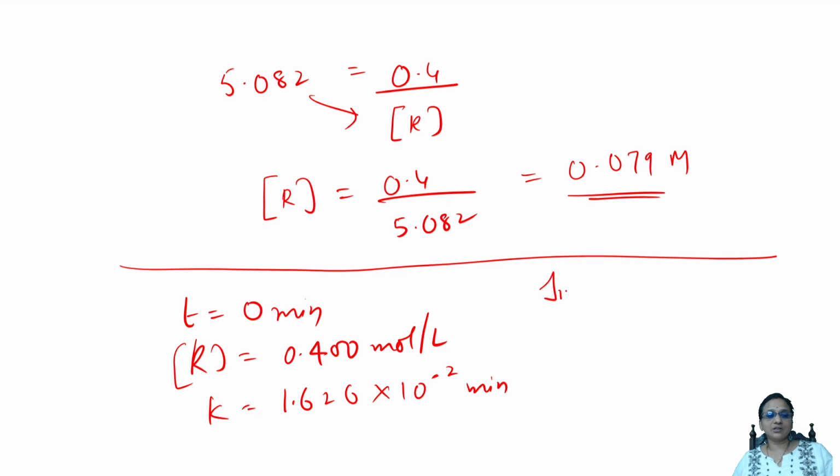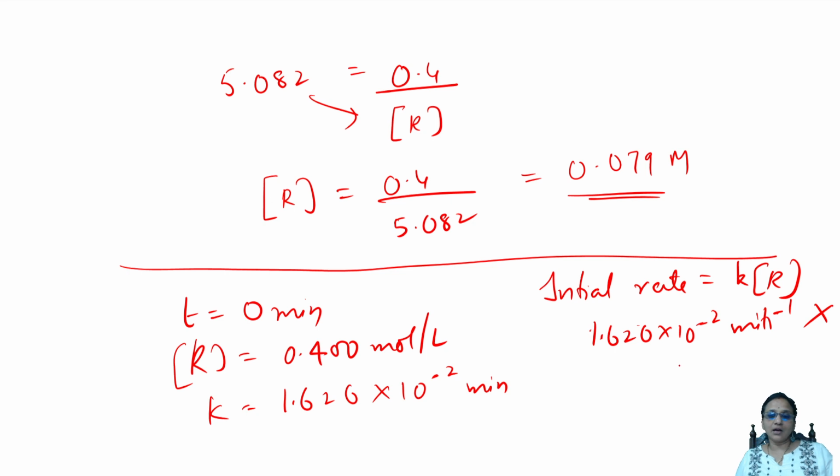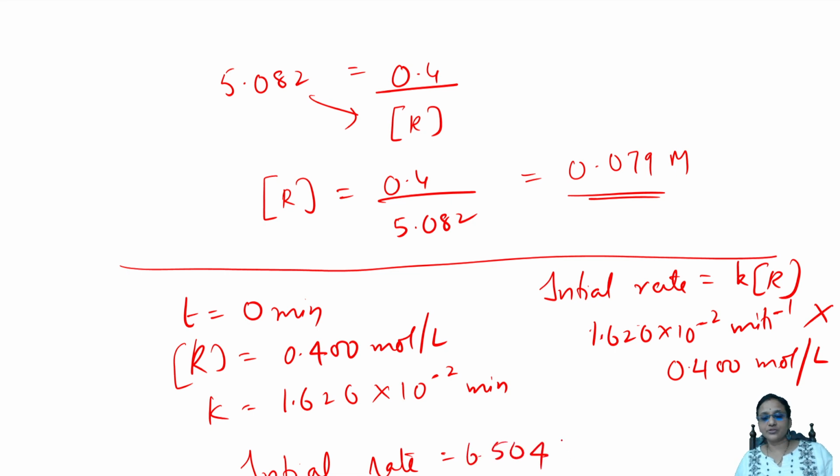So initial rate is K into R. How much is K? 1.626 into 10 raised to the power of minus 2 minute inverse into R. R value is 0.400 mole per liter. So I finally get the initial rate value as 6.504 into 10 raised to the power of minus 3 mole per liter per minute. This is your answer for the initial rate.